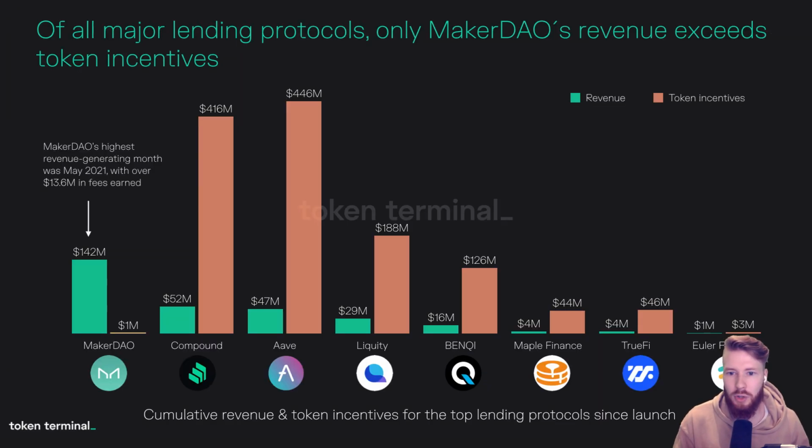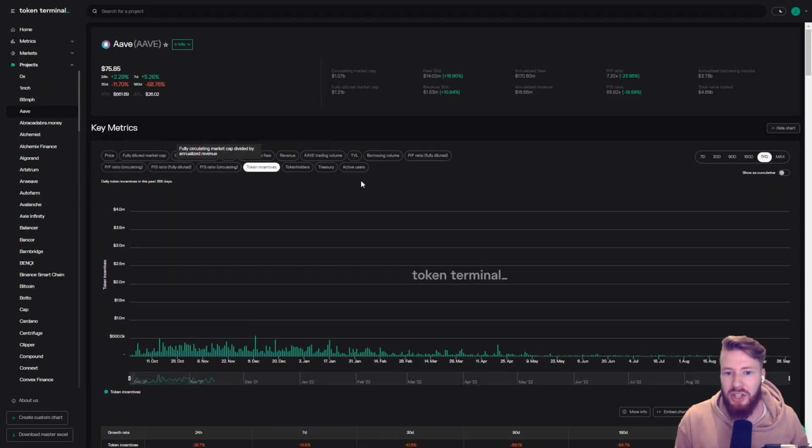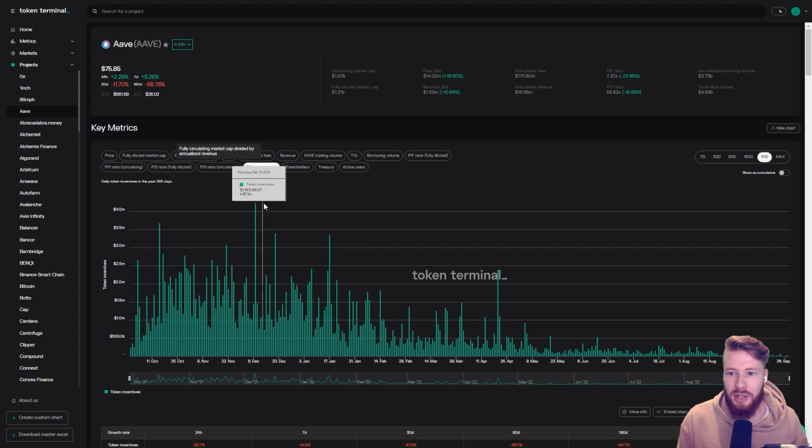And while token incentives are one of the main expenses for decentralized applications, typically used to drive user adoption, this chart is not an indicator of profit in any way, as it does not take into account other expenses, such as team salaries, etc. And do keep in mind that this chart showcases development since launch, and many protocols have later cut down on the amount of token incentives paid to users. For example, Aave has shut down certain liquidity mining programs this year, which has significantly reduced token incentives paid.